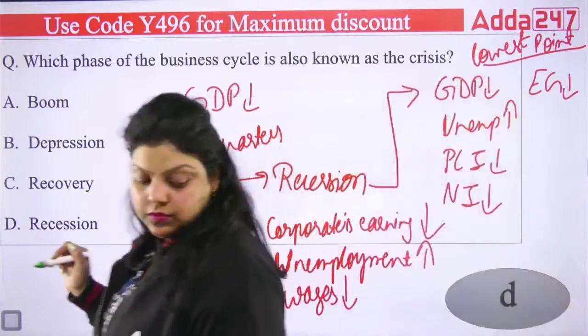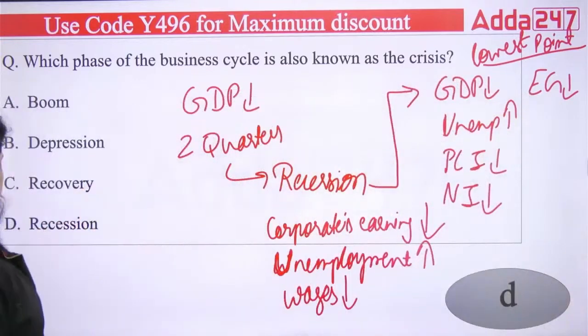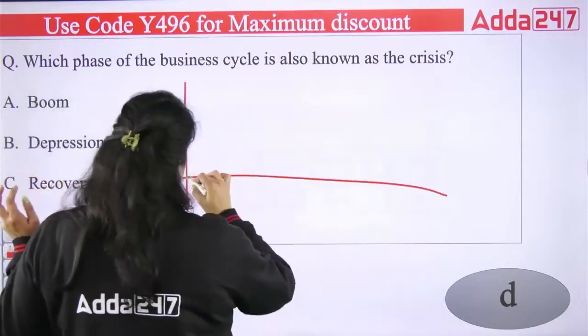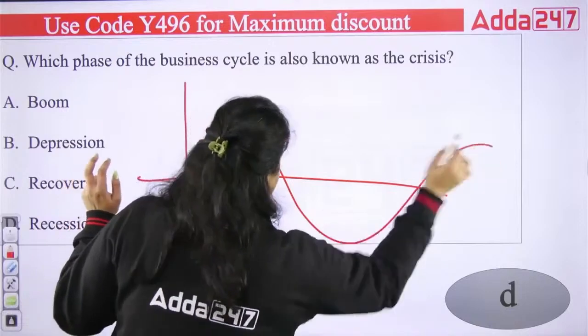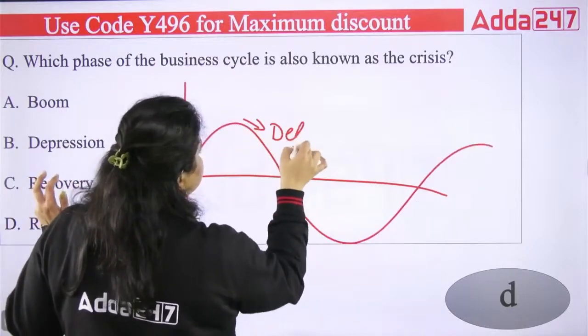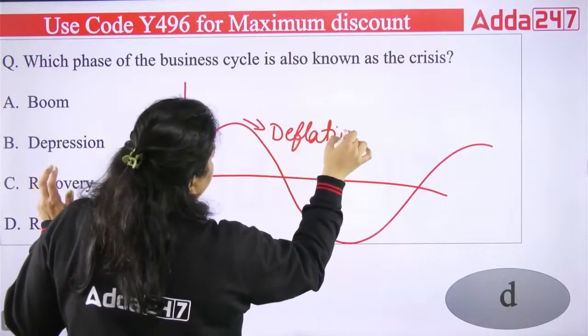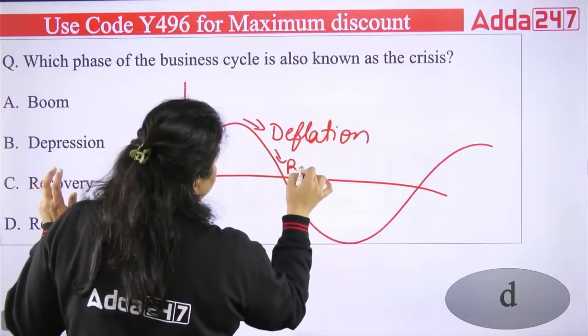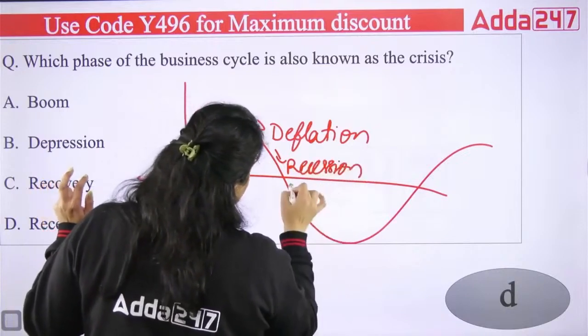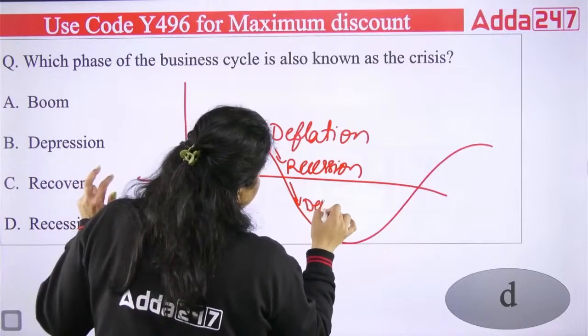Okay, that's the difference. So see, whenever the economy is declining, now let's say this is your phase. Whenever the economy starts declining from here, it first faces deflation, then it faces recession, then it faces depression.